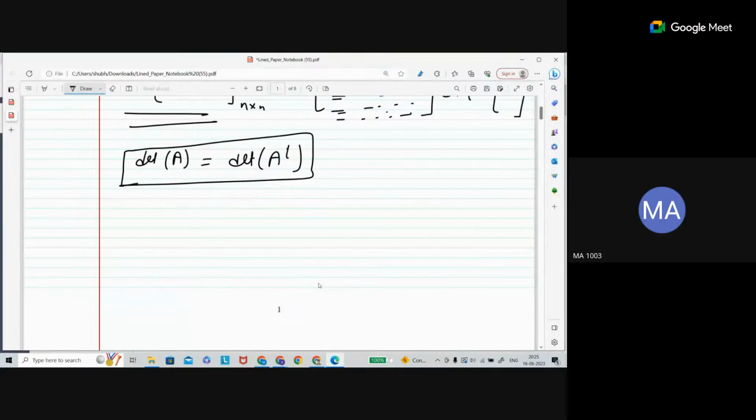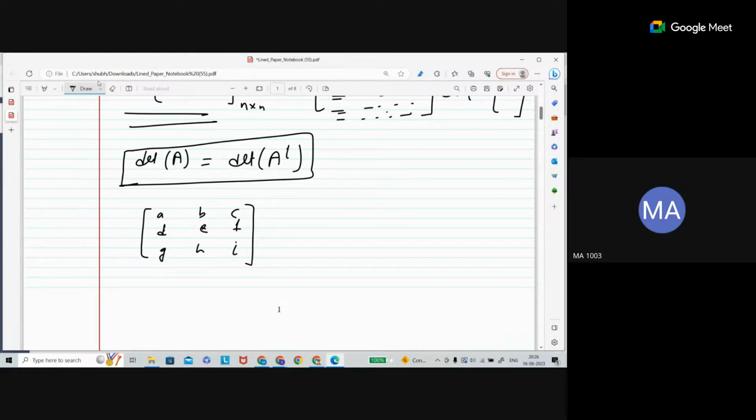Minor is this: suppose you have a matrix with entries A, B, C, D, E, F, G, H, I. The minor is with respect to some entry.